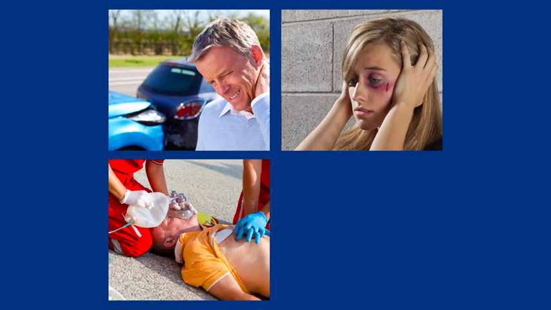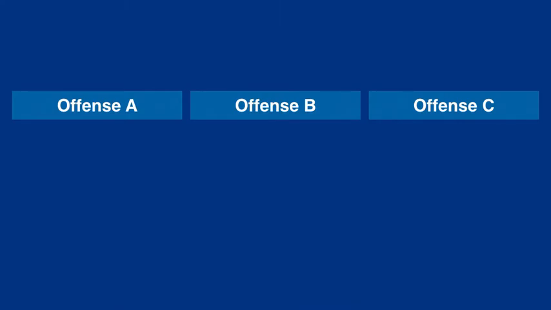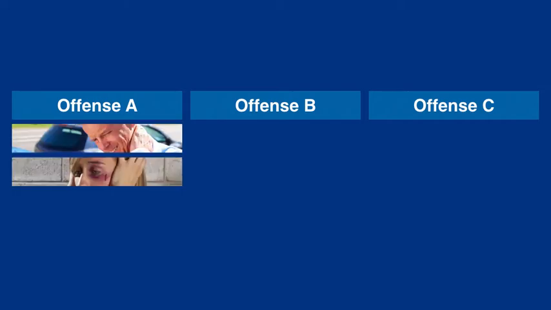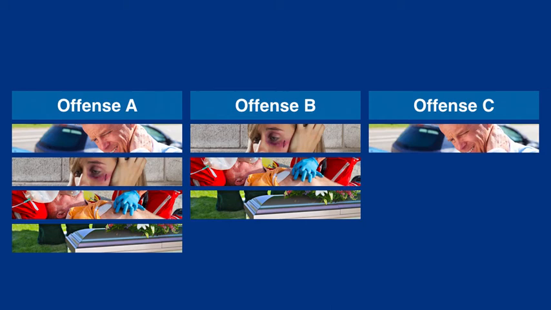There are four different types of required results found in the Penal Code. They are harm, bodily injury, serious bodily injury, and death. A Penal Code statute may indicate several or only one of these required results. Occasionally, there may be an offense which doesn't specifically mention a required result in the terms of harm, bodily injury, serious bodily injury, or death.